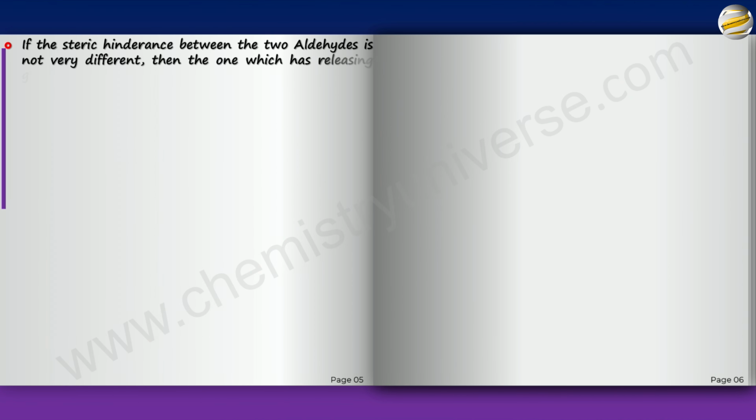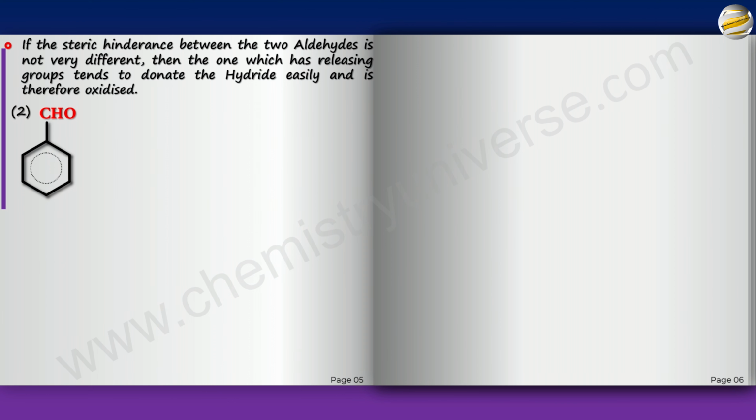Now, if the steric hindrance between the two aldehydes is not very different, then the one which has releasing groups tends to donate the hydride ion easily and is therefore oxidized. This is what I was talking about. So if you look at this one, benzaldehyde versus ortho-methoxybenzaldehyde, and you have OH minus. Now, which is releasing group? OMe. So I want you to pause the video, make the product, and then play it back.